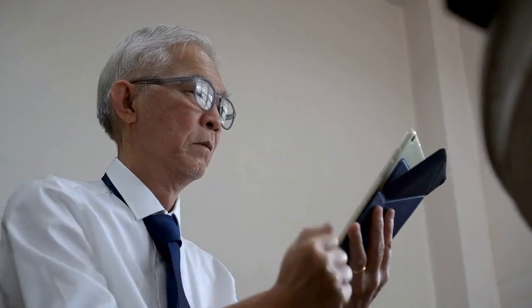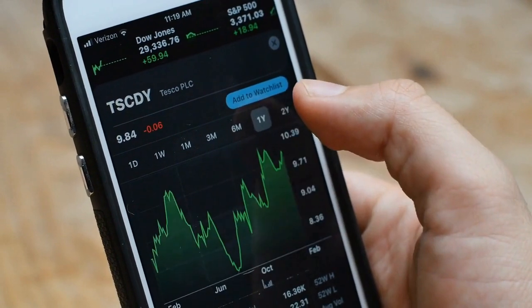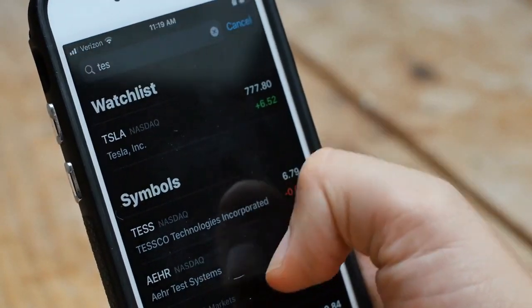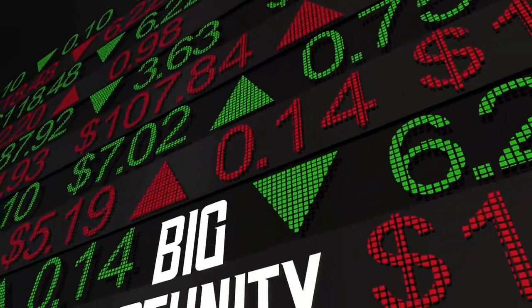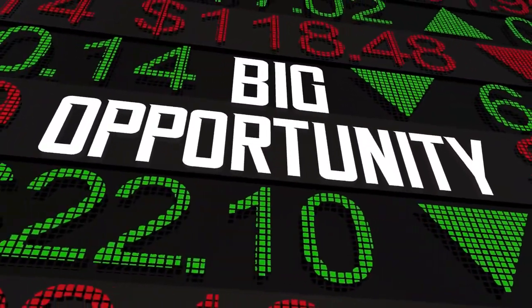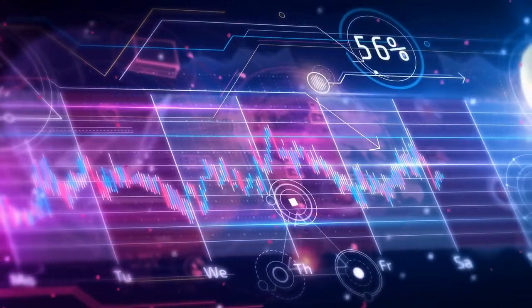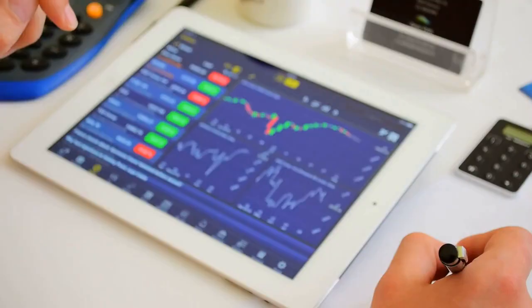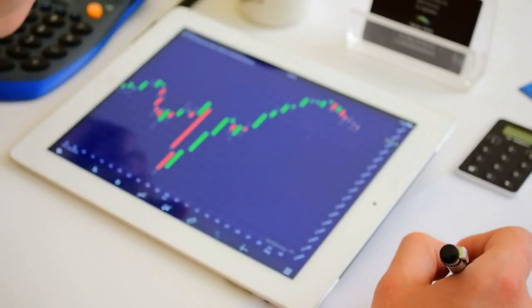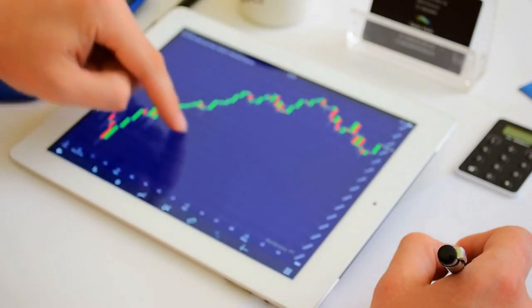Therefore, it's important to use the index in conjunction with other technical and fundamental analysis tools to make informed trading decisions. The Fear and Greed Index is a valuable tool for traders to gauge market sentiment and identify potential trading opportunities. By using the index in conjunction with other analysis tools, you can make informed trading decisions that have a higher probability of success. Remember, the key to successful trading is to always have a well-defined trading plan and to manage your risk appropriately. In addition to using the Fear and Greed Index as a complement to your existing trading strategy, there are a few other things to keep in mind when using this tool.